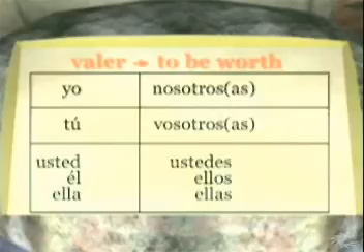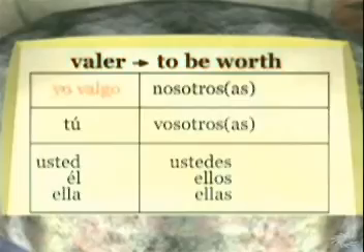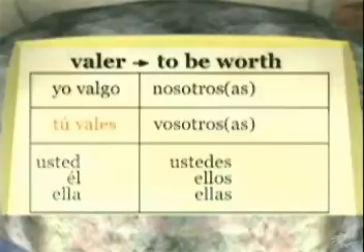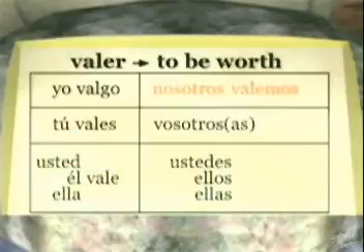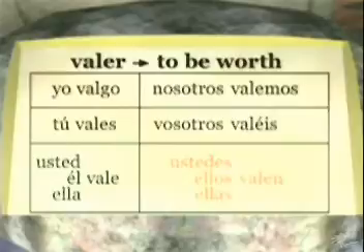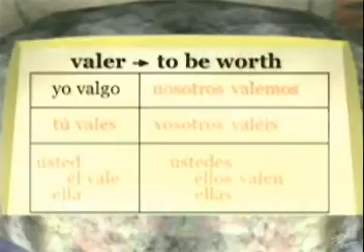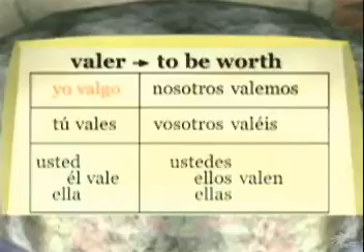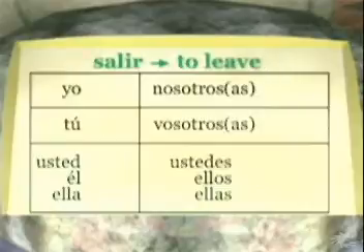Here's the conjugation for valer. Yo valgo, tú vales, usted, él, ella vale, nosotros valemos, vosotros valéis, ustedes, ellos, ellas valen. So valer has a normal ER verb conjugation, except for that crazy yo form. Salir works the same way.